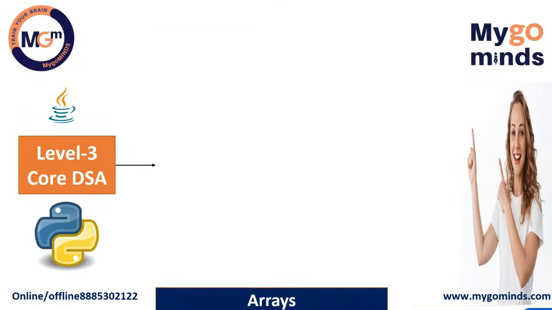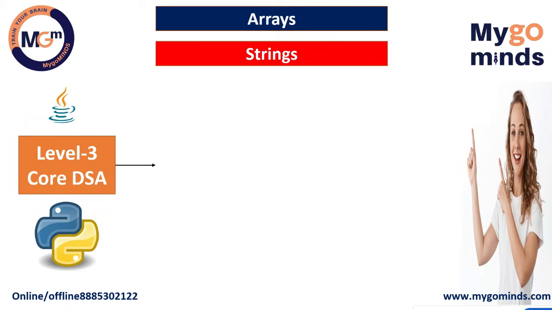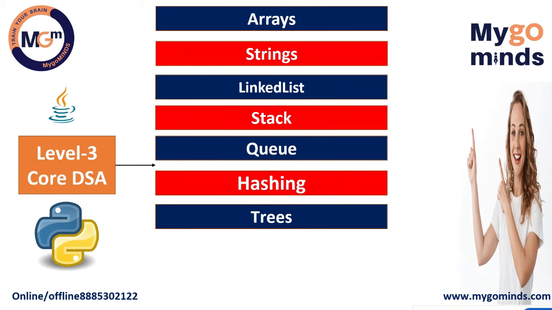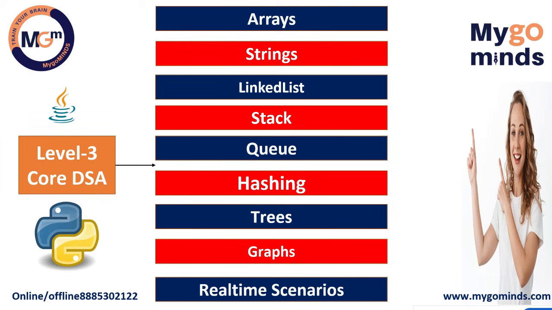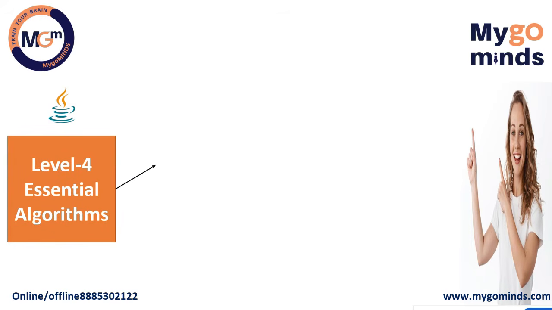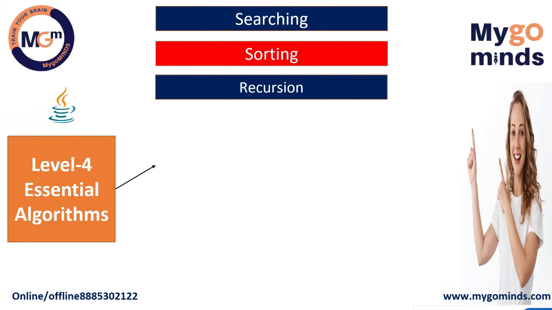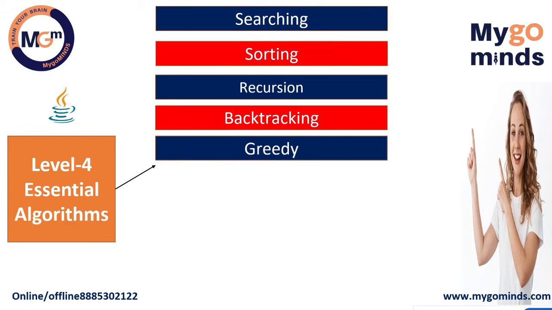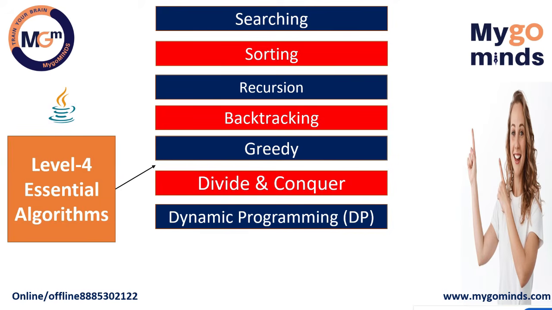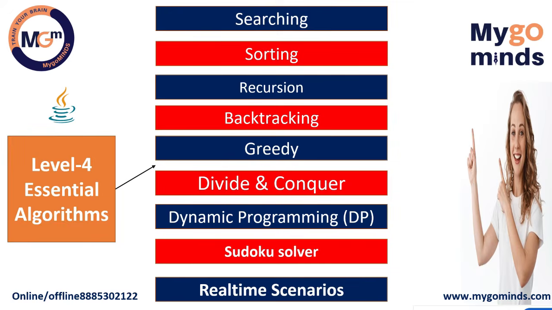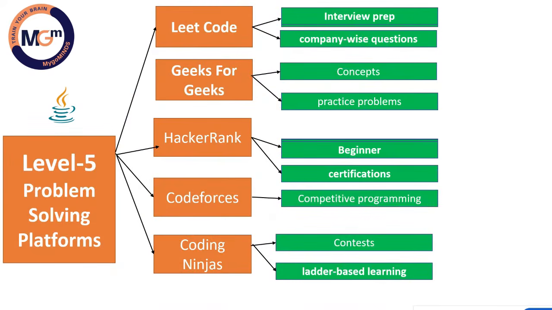And coming to level 3, we'll discuss core DSA. Means arrays, strings, linked lists, stacks, queues, hashing, trees, graphs, and some real-time scenarios we'll discuss. And level 4, we'll discuss essential algorithms like searching algorithms, sorting algorithms, recursion, backtracking, greedy algorithms, divide and conquer, dynamic programming, Sudoku solver. We'll do some small tasks also, some real-time scenarios.